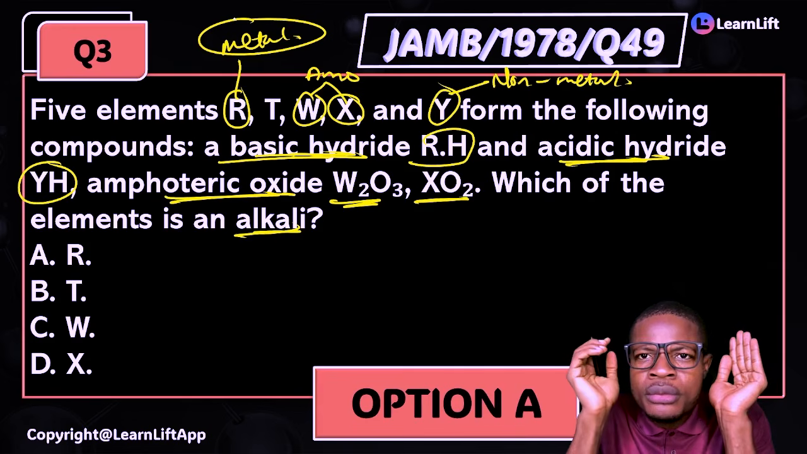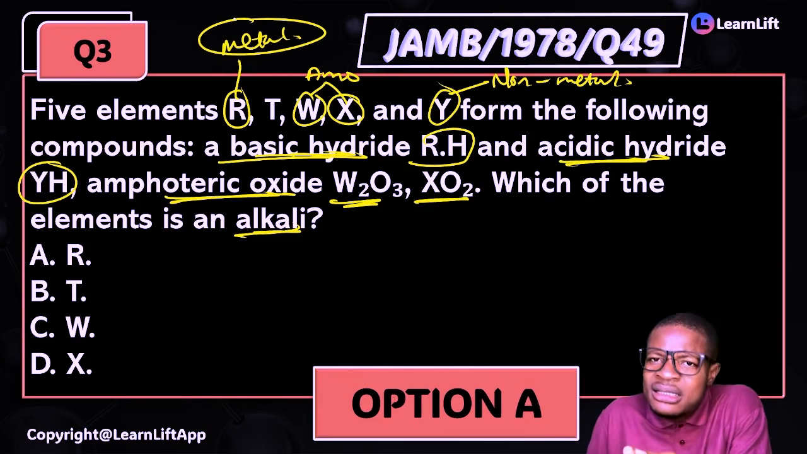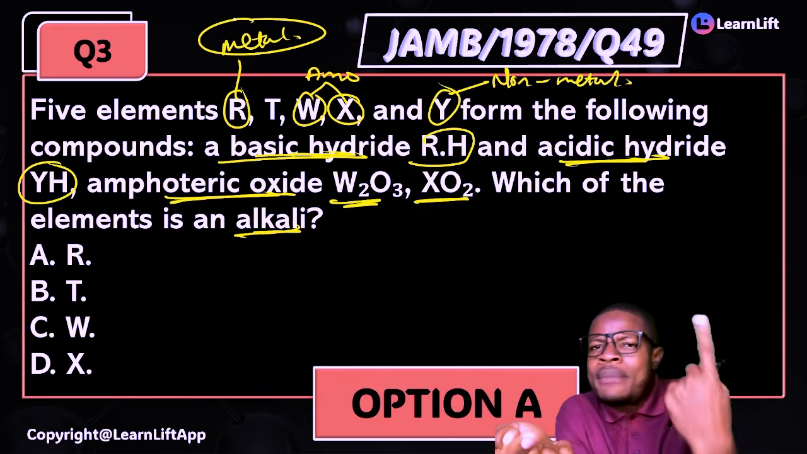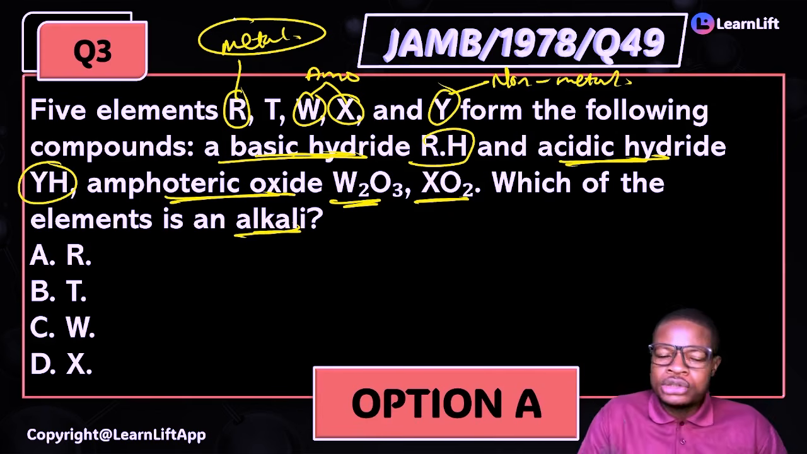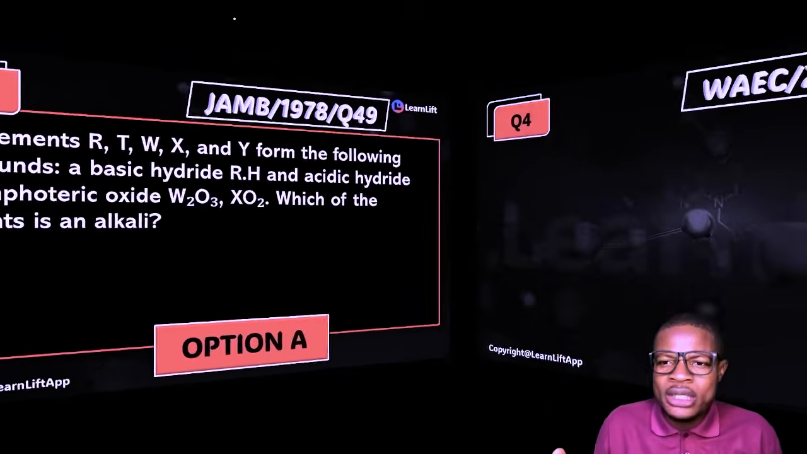Very simple. Why is it metal? Bases are oxides of metals or hydroxides of metals, and we said that soluble bases are called alkali. Option A becomes the answer. Very simple logic and reason, and you're out of there, if you understand that very fast.